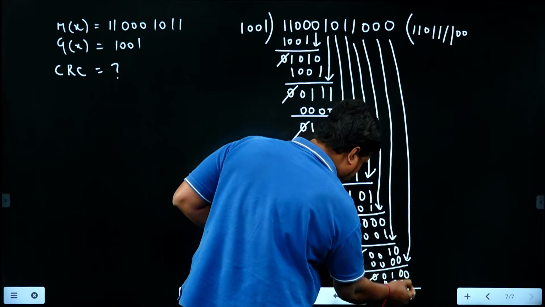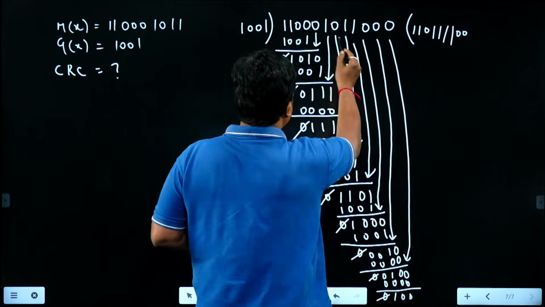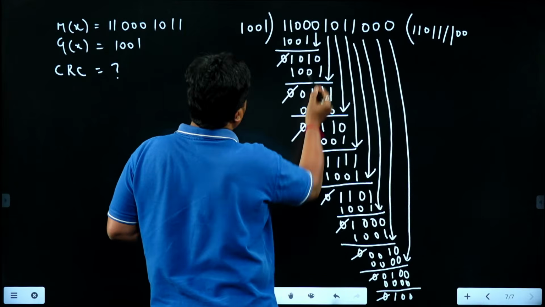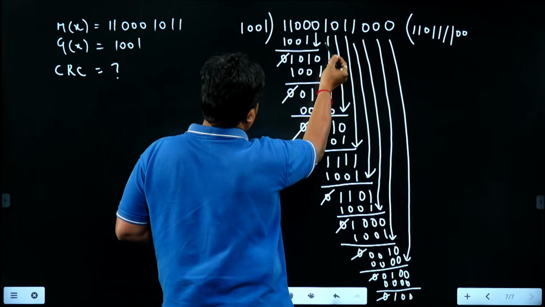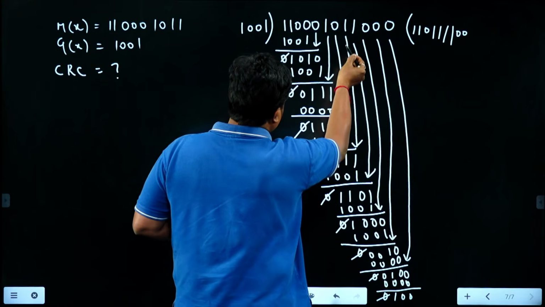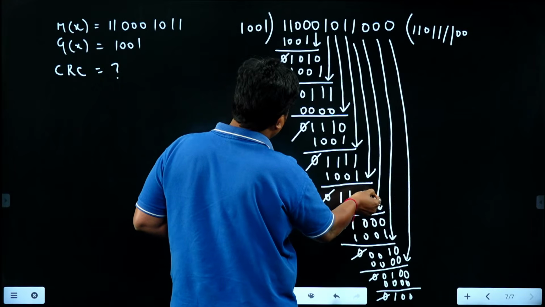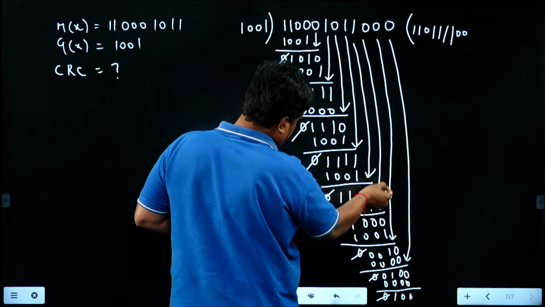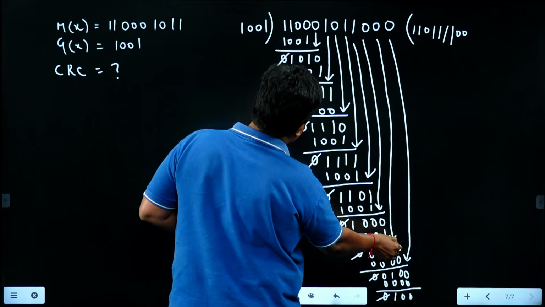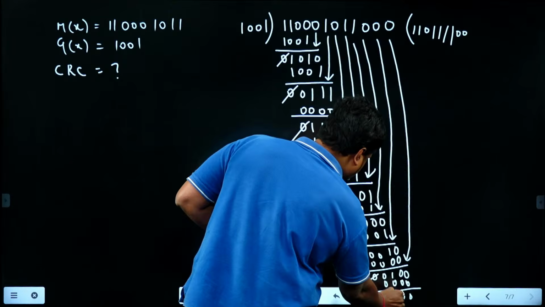Now XOR operation gives 0 1 0. This 0 gets cancelled. No bit is left, right? So this 0 is taken here, this 1 is taken here, this 0, this 1, this 1 also, and this 0, this 0 are being taken. Yes, all bits are being accessed. So this is the remainder.